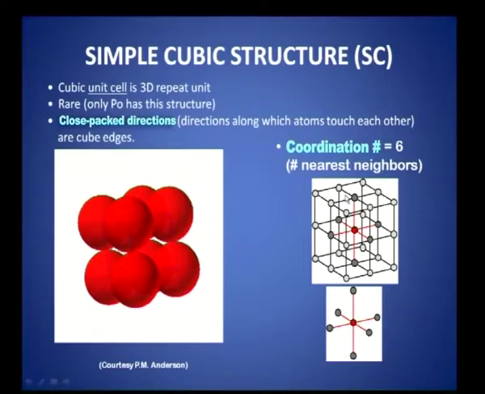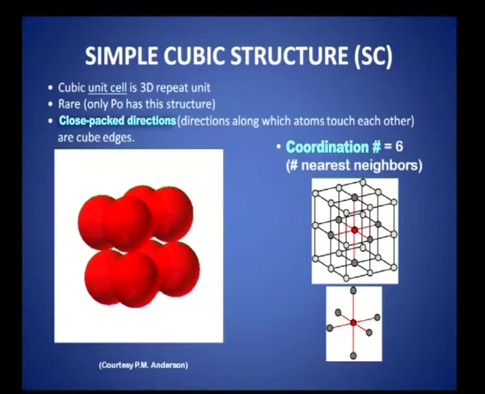So, the coordination number is nothing but the number of nearest neighbors. How many atoms are found nearest to a particular atom? Supposing you take an atom here, this is the nearest. The dark ones are nearest, the white ones are slightly far off. You look at this atom, this is far away from this one, but there are certain atoms that are found to be very close to the atom. The closest atoms are said to be the nearest atoms. How many there are is the coordination number. So, coordination number refers to the number of nearest neighbors.